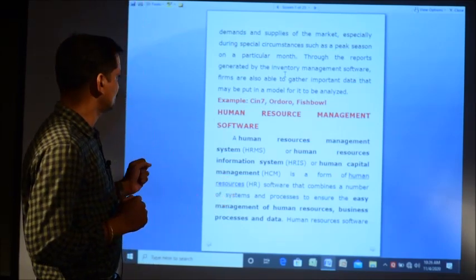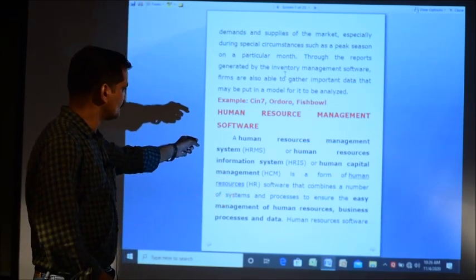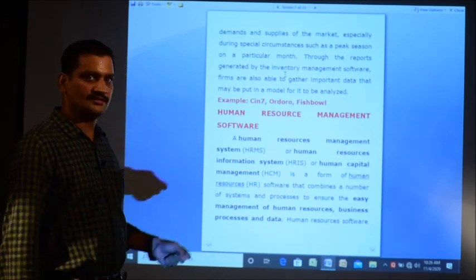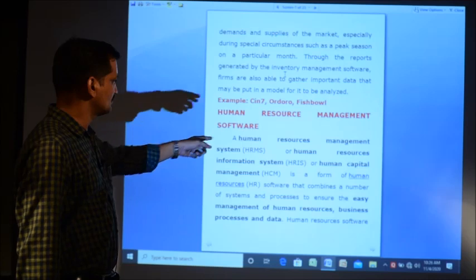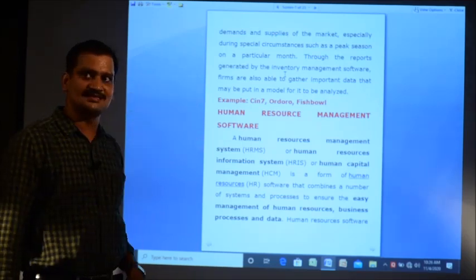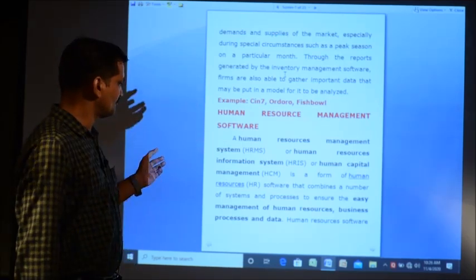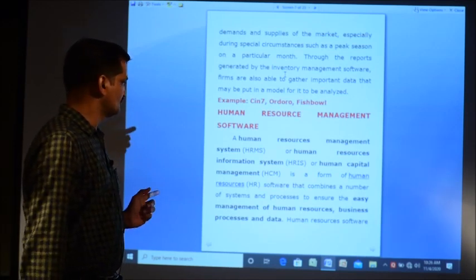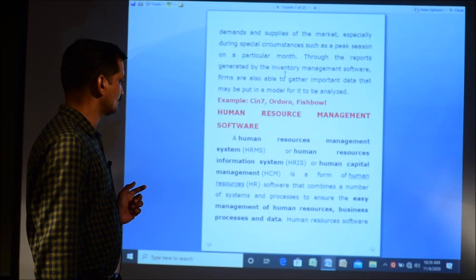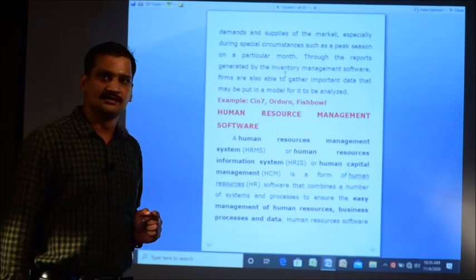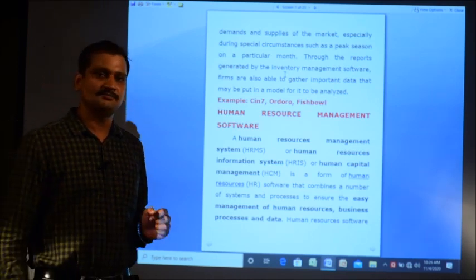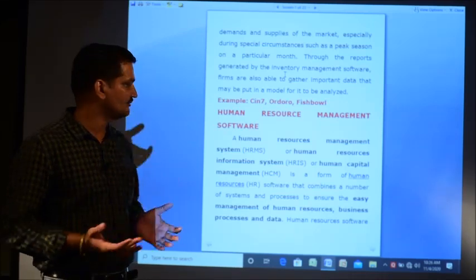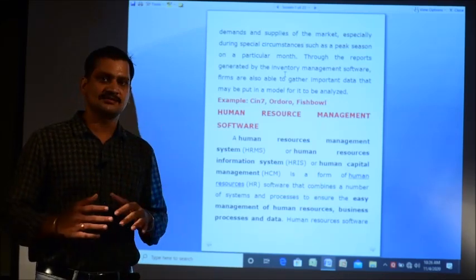A human resource management system, in short, is known as HRMS, or human resources information system, HRIS. We also say this as human capital management, HCM. It is a form of human resource software that combines a number of systems and processes to ensure the easy management of human resources and business processes and data. It makes the management of the human resources and the data related to them easy.